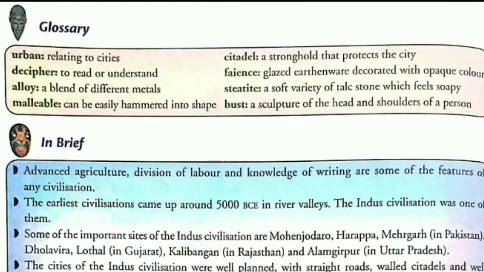Let us now read the glossary for better understanding of the few words used in the chapter. First one is urban. Urban is related to cities. Then second is decipher. Decipher means to read or understand. Then alloy. An alloy is a blend of different metals. Malleable. Malleable means that can be easily hammered into shape. Usually metals like bronze can be easily hammered into shape.